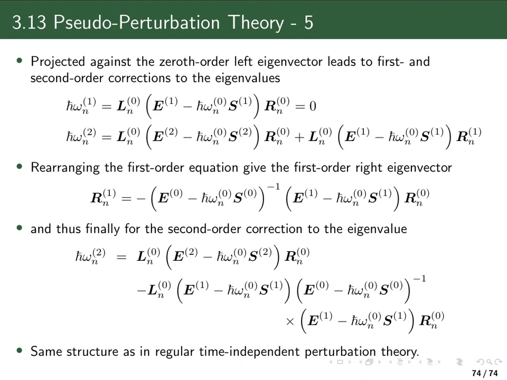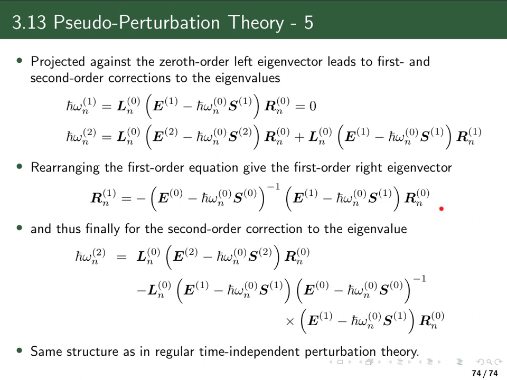Now I can rearrange. In order to finish, I need to find out what this first order correction to the right eigenvector is. And I can get this by rearranging my first order equation. So I can isolate the first order correction to the right eigenvector from my first order equation before.